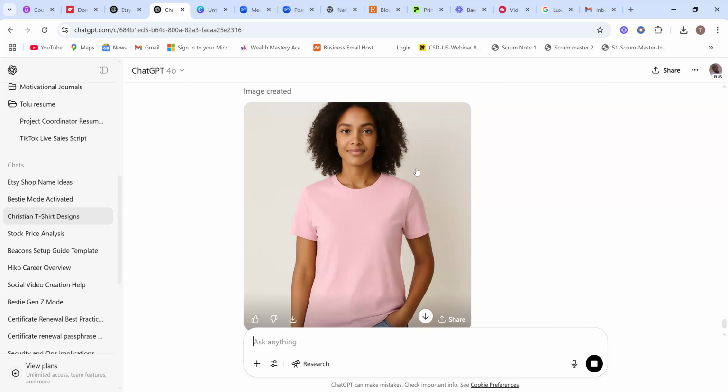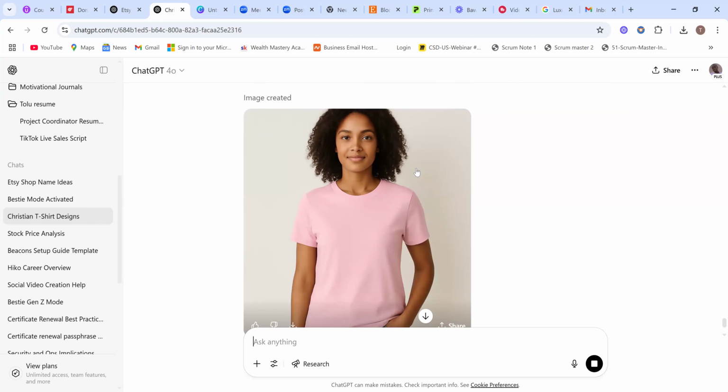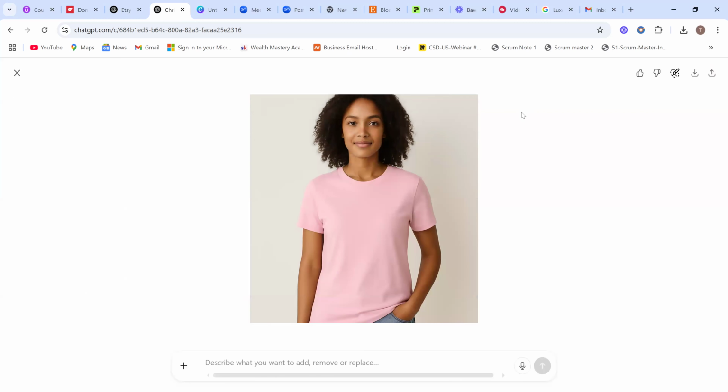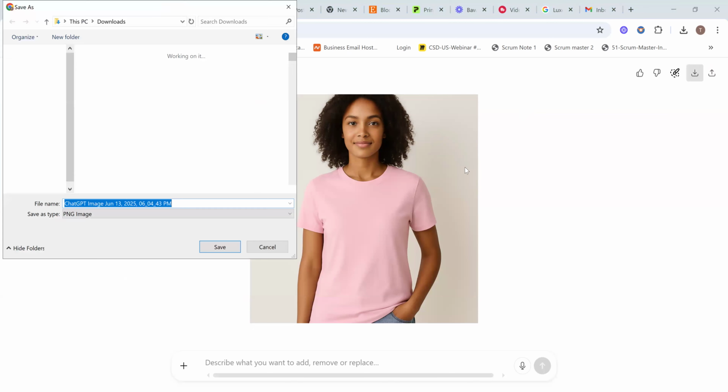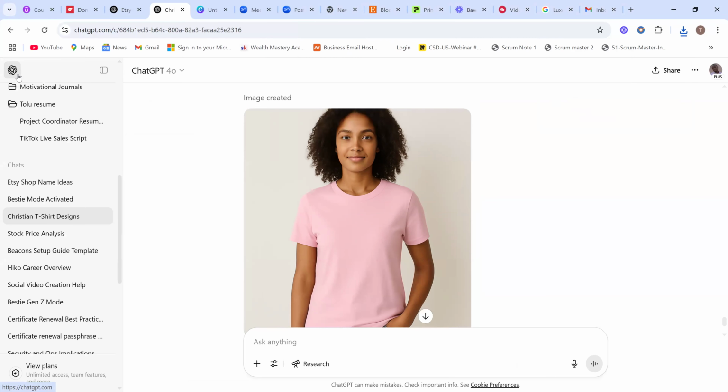Absolutely. So what we are going to do, I talked about Canva. What we're going to do is save both images, right? So we're going to save the model. Pink model. Save this. Then we also save the design we had earlier.